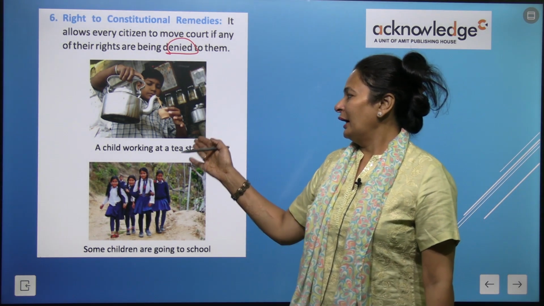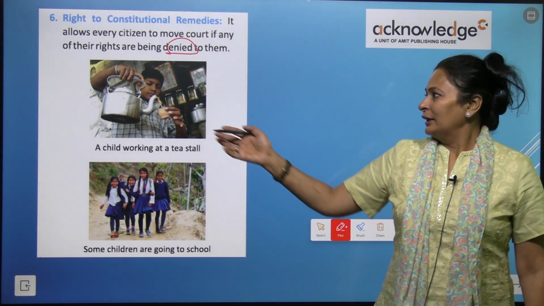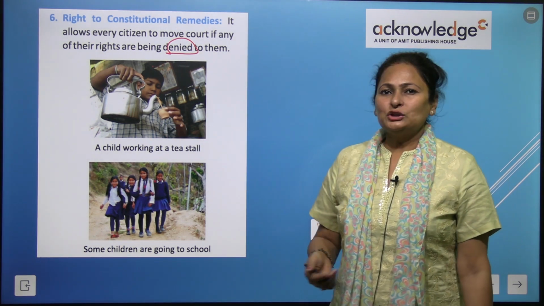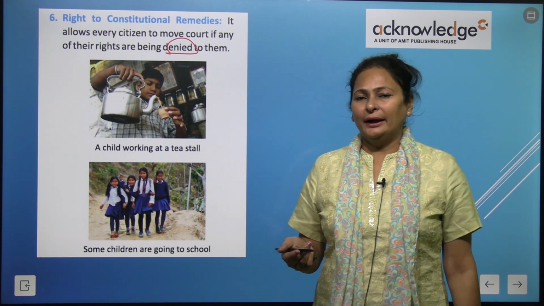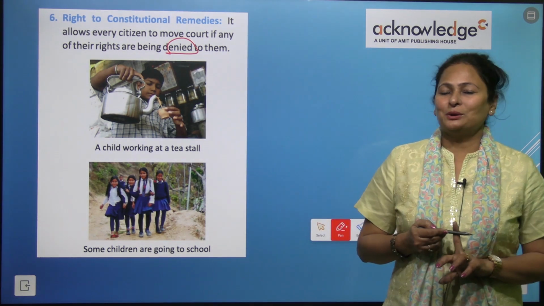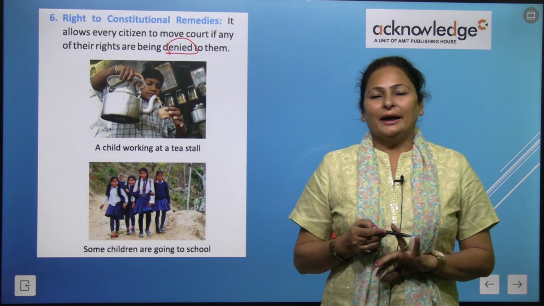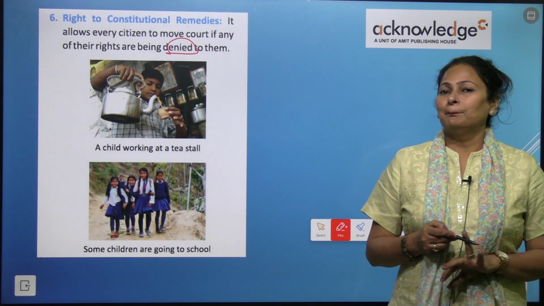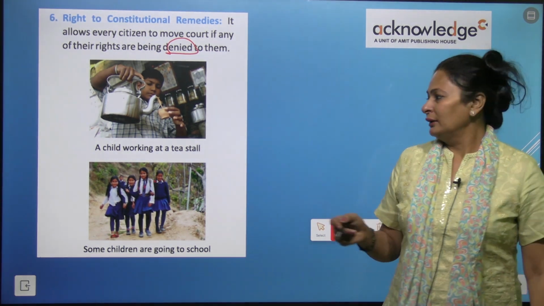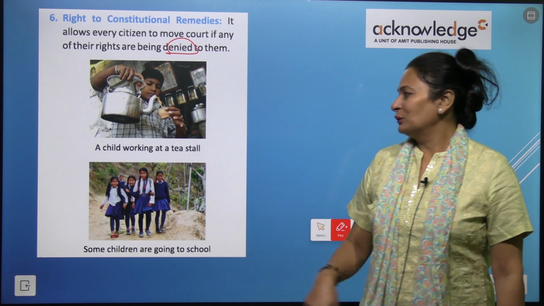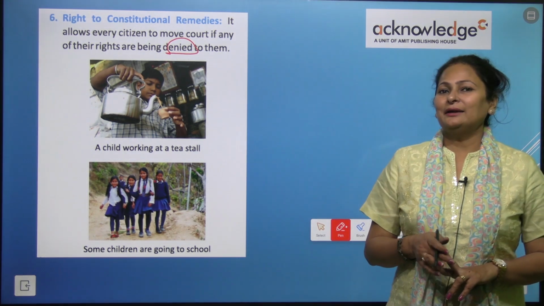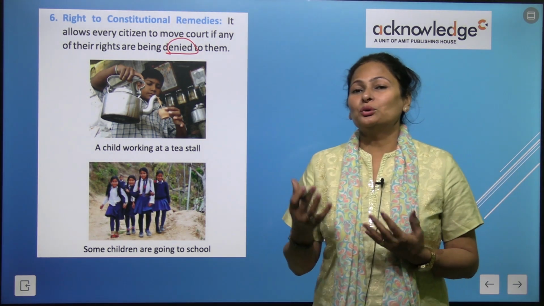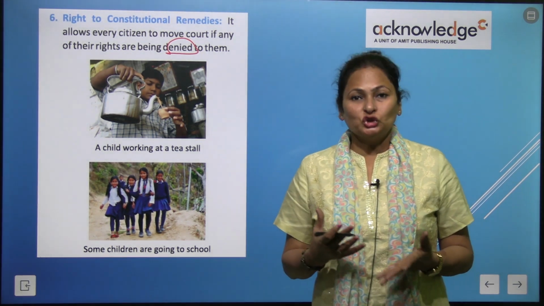A child working at a tea stall, is it good? Can you see the age? You can guess, he might be 12 or 13 years old, right? So he is working. As per the Constitution of India, children below the age of 14 years should not be employed anywhere, right? And sometimes some children are going to school. Every child of India can opt for the school of their choice, right?